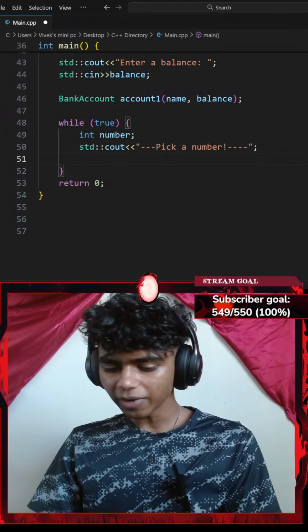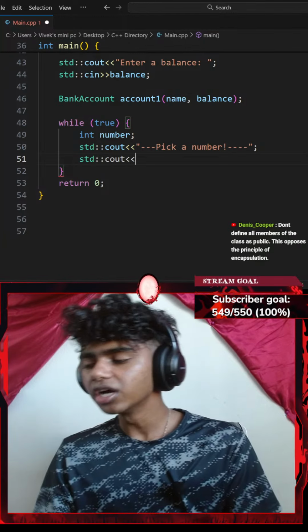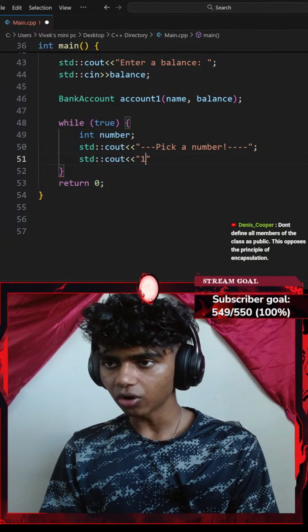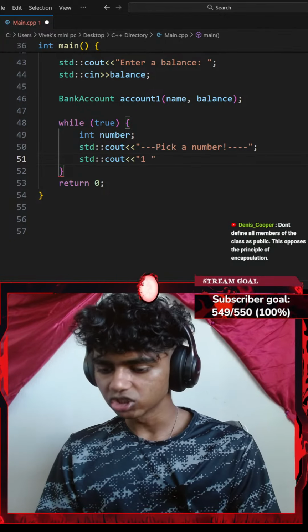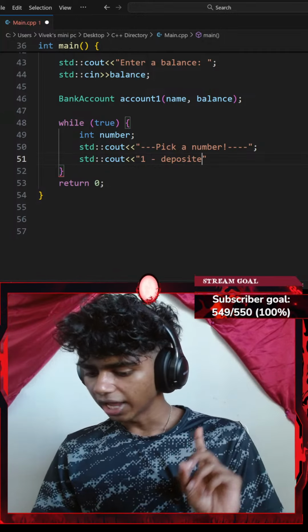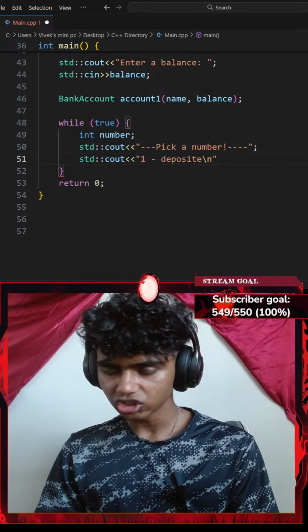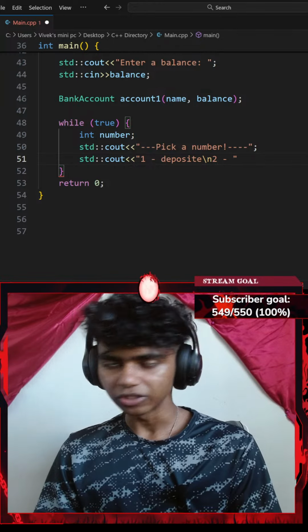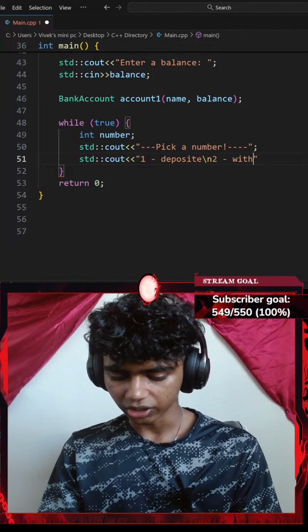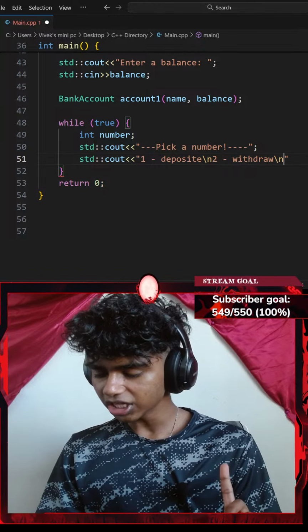Okay, under this standard console output, I'll add another standard console output with an insertion operator. This is going to say something like 1 for deposit, so 1 equals deposit. There we go. And then I'll go with a forward slash new line. And then maybe 2 for withdraw, so I'll go with withdraw with a forward slash new line.